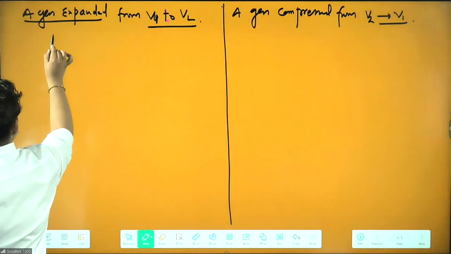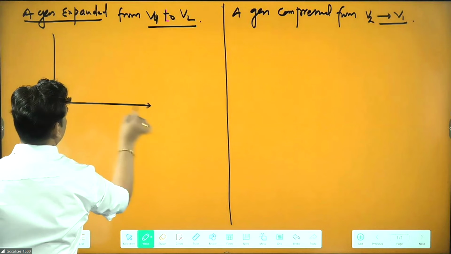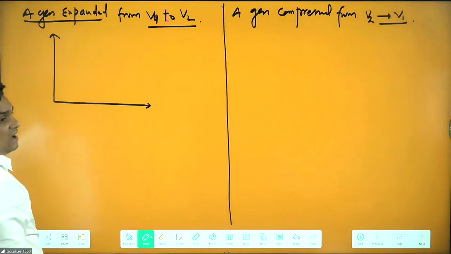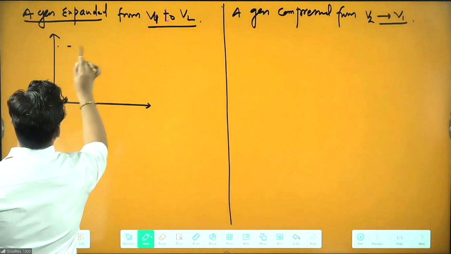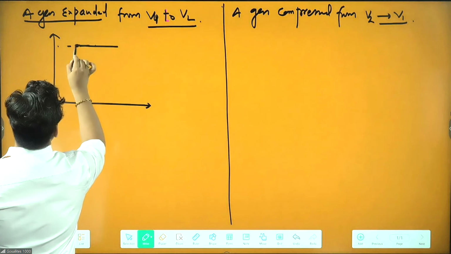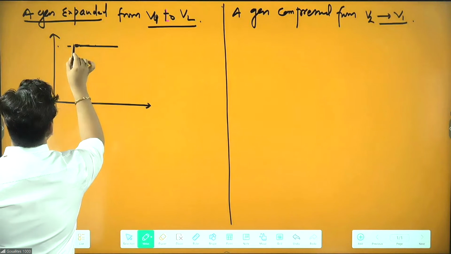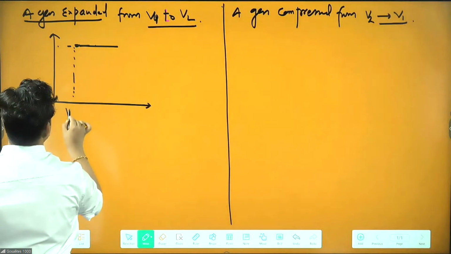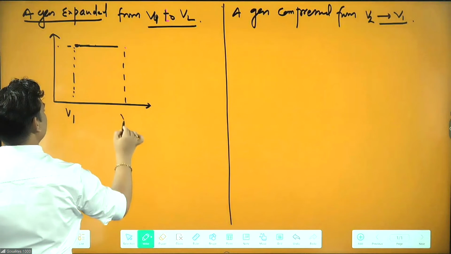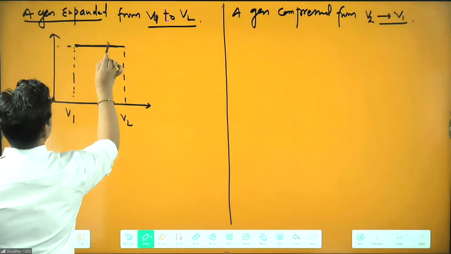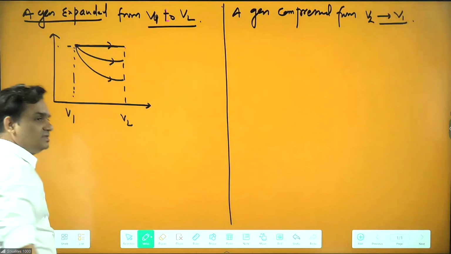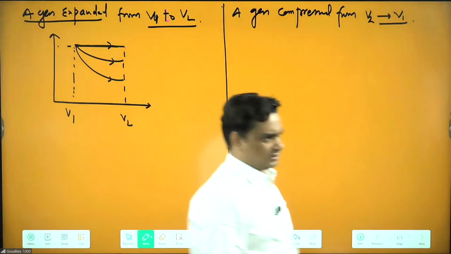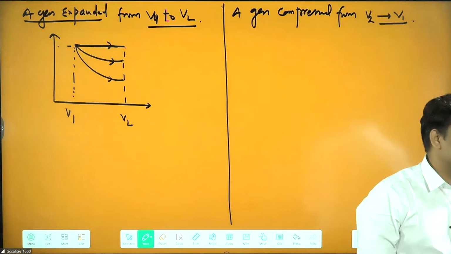They will not give you a graph, or sometimes they can give you a graph. Both types of things they can ask. Suppose graph is given. If graph is given, then they will not give any other information. We have this V1, this V2. We are expanding from V1 to V2 like this, and this is basically the three processes here. They will ask the order of work.